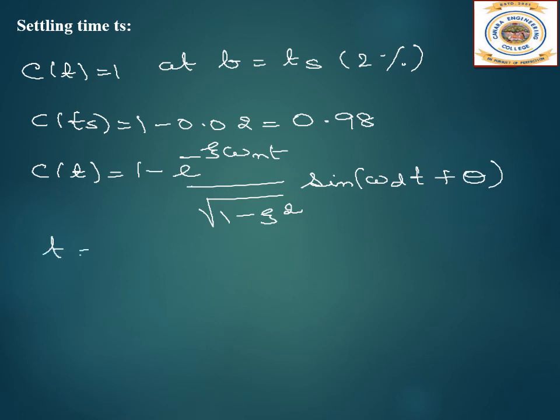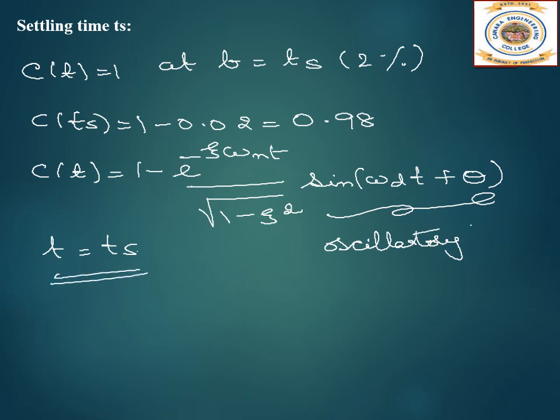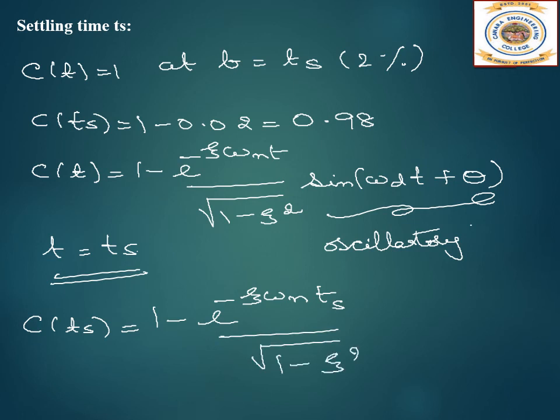But at the settling time, this oscillatory response completely dies out. Therefore at Ts, we have only 1 minus e power minus zeta omega n t divided by root of 1 minus zeta square.